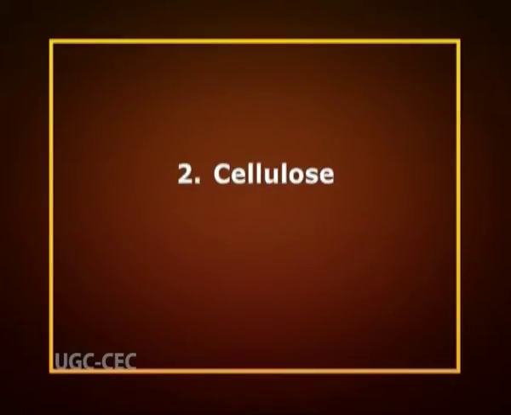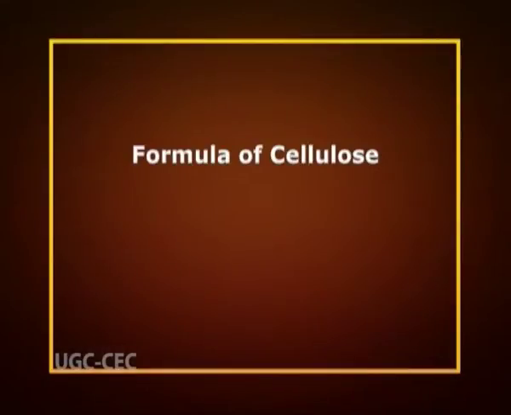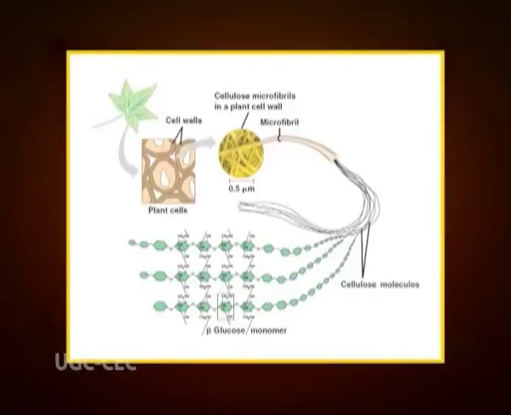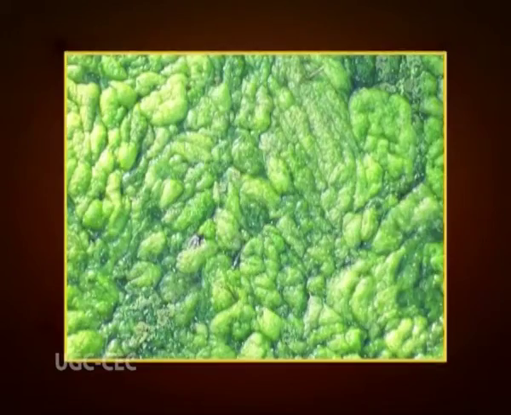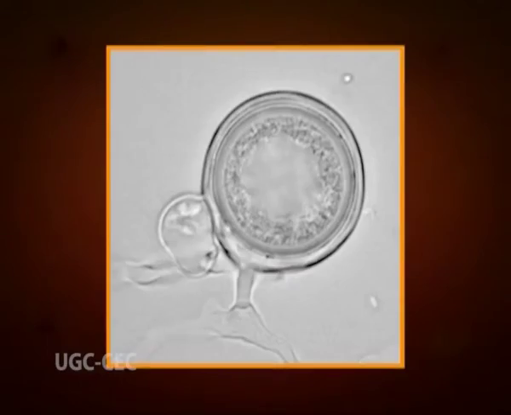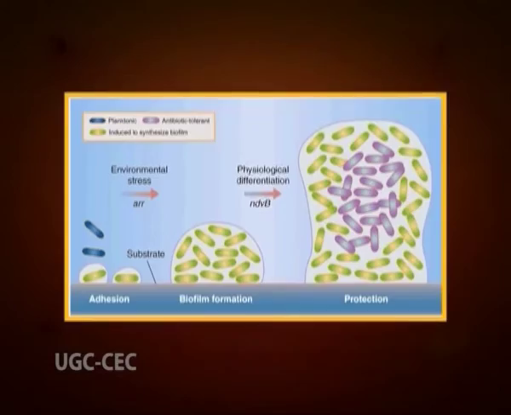Now, let us discuss another polysaccharide, that is cellulose. Cellulose is an organic compound with the formula C6H10O5, a polysaccharide consisting of a linear chain of several hundreds to many thousands of beta-1,4 linked D-glucose units. Cellulose is an important structural component of the primary cell wall of green plants, many forms of algae and the oomycetes. Some species of bacteria secrete it to form biofilms.